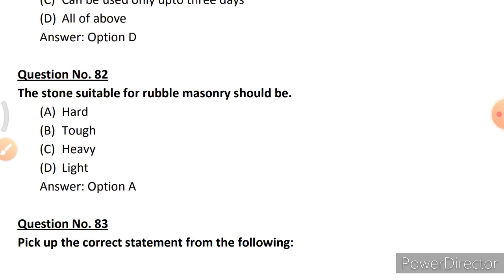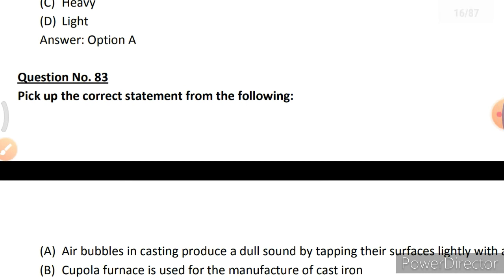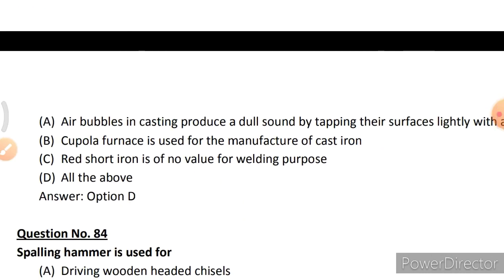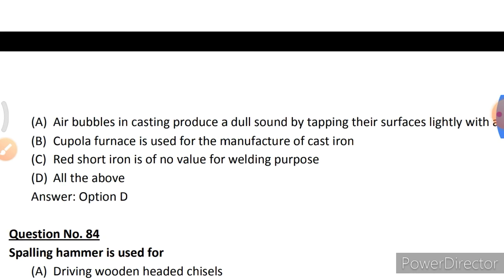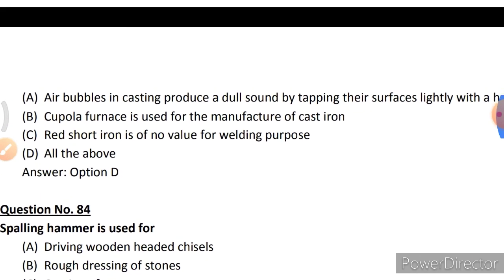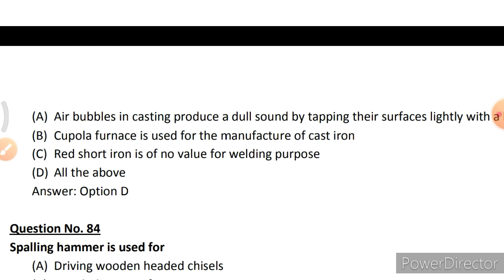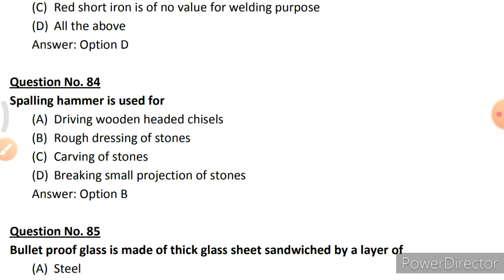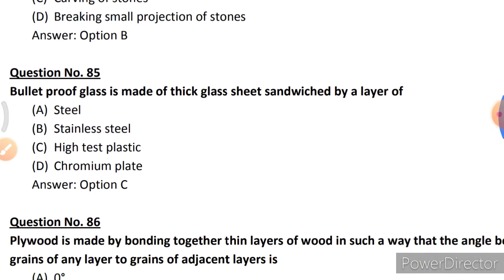The stone suitable for rubble masonry should be hard. Pick up the correct statement. Air bubbles in casting produce a dull sound by tapping their surface lightly with a hammer. Cupola furnace is used for the manufacturing of cast iron. Red short iron is of no value for welding purpose. Option D, all the above. Spalling hammer is used for option B, rough dressing of stones. Bulletproof glass is made of thick glass sheet sandwiched by a layer of option C, high test plastic.